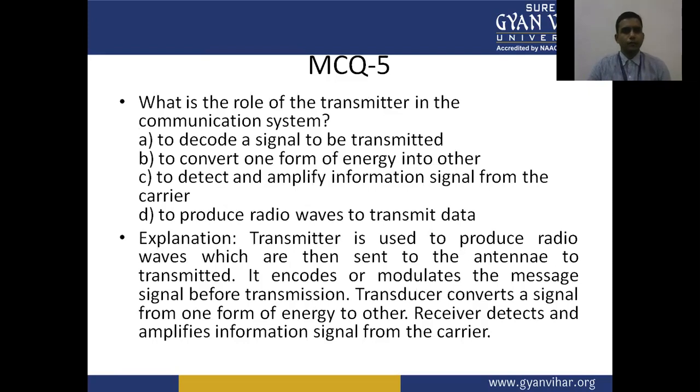Number 5. What is the role of a transmitter in the communication system? A, to decode a signal to be transmitted. B, to convert one form of energy into another. C, to detect and amplify the information signal from the carrier. D, to produce the radio waves to transmit data.